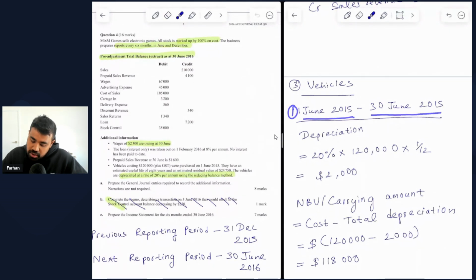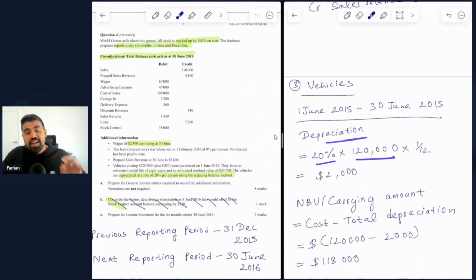So if you want to find the depreciation in the first reporting period, although you have a reducing balance basis, you'd simply apply the percentage on the original cost of $120,000. We do not have to subtract the residual value from the cost, which is what you would have done if you were using the straight line method. But that is not what we're doing in this case. So 20% simply applied on the original cost of $120,000.